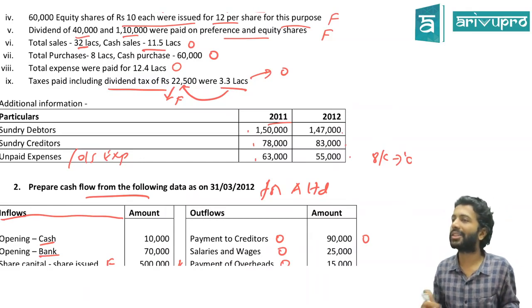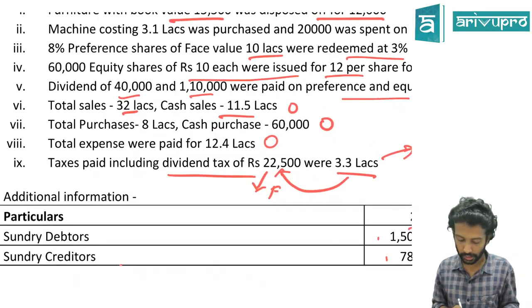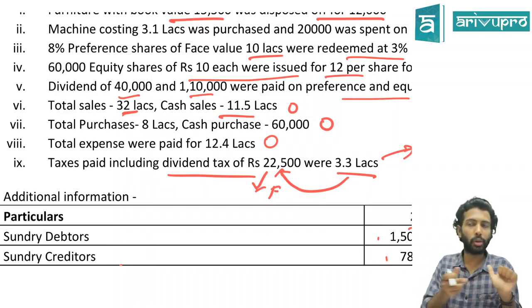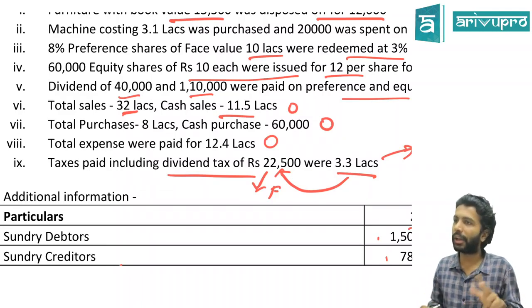They did not give cash received from debtors. In the last problem it was given; here in this problem it is not given. Hence they said total sale is 32 lakh and cash sale is 11.5. That means 32 minus 11.5 will give you credit sales. Now debtors' opening you know, closing you know, credit sales you know, the balancing figure is cash received from debtors.